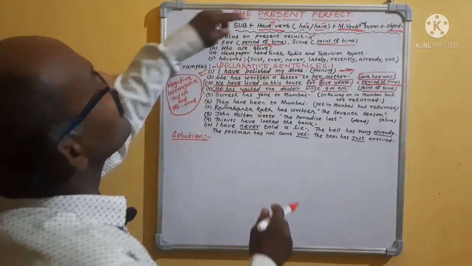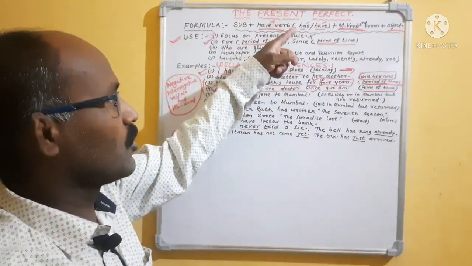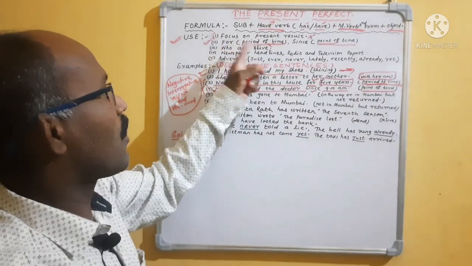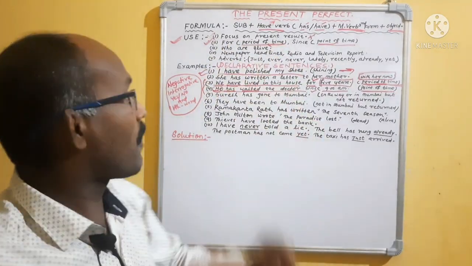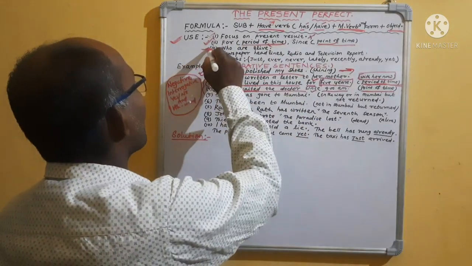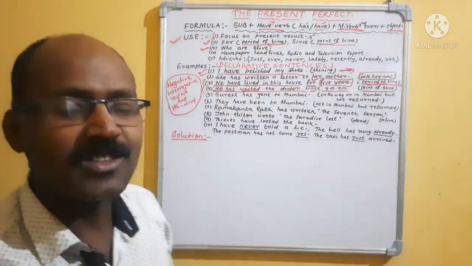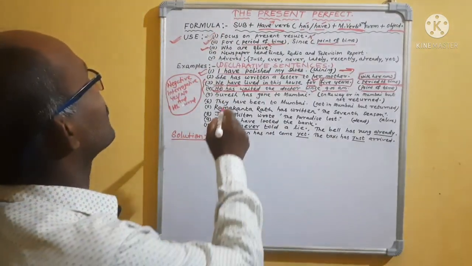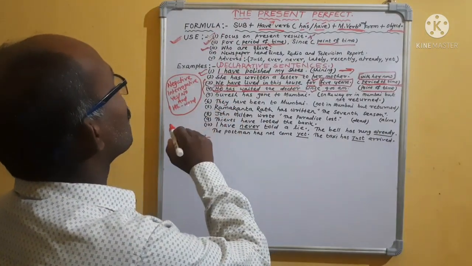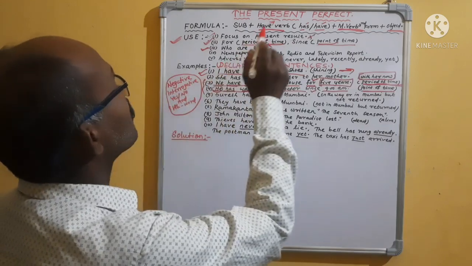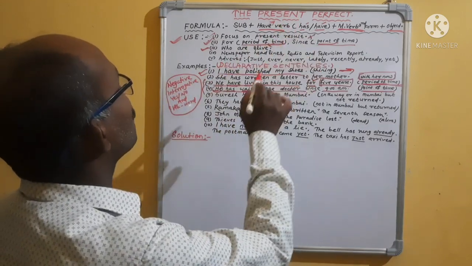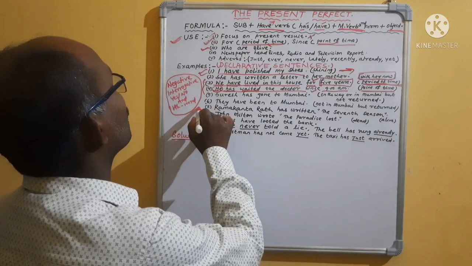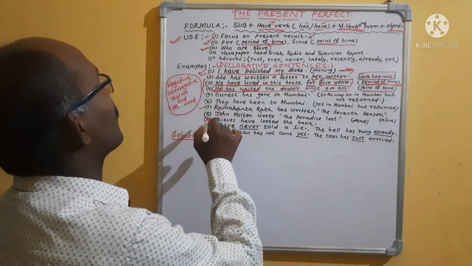Okay, here that means if you are getting a present result, then use present perfect. Then if you are getting "for" or "since," that means use present perfect. Then, who are alive. Now, sir, what is "who are alive"? Listen. Okay, who are alive? Come to number 7. I will discuss that later.